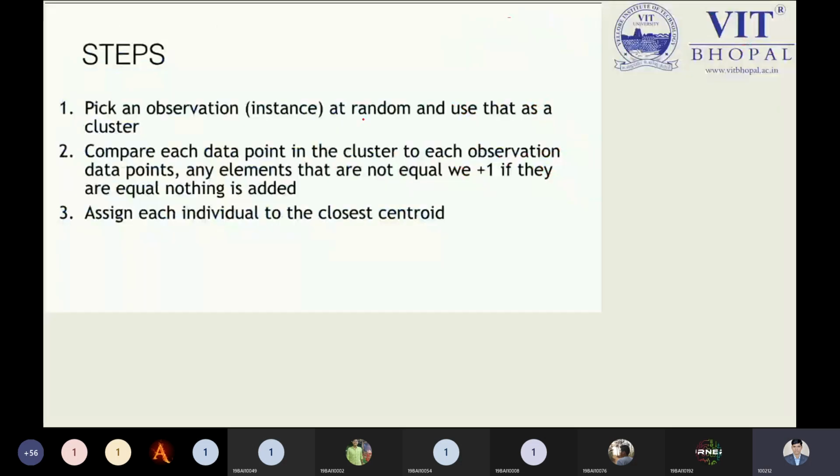But this was the third step. So what was the first step? We need to pick the observation at random and use that as a cluster, and compare each data point in the cluster to each observation, checking which are matching. Then 0, else we need to use 1, because we need to focus on the dissimilarity feature. And the third step is saying to us, we need to assign each individual to the closest center. So how to choose the closest center? Based on the minimum value.